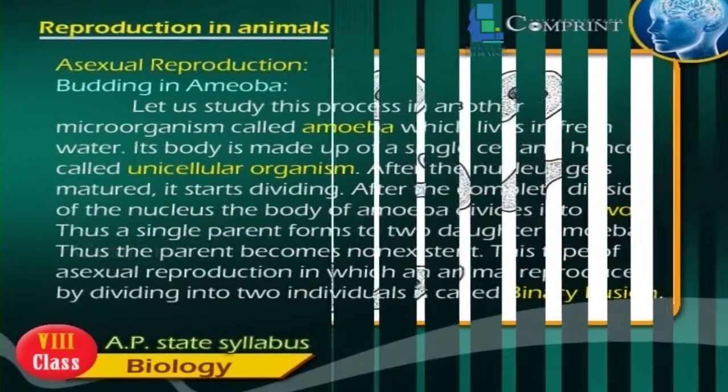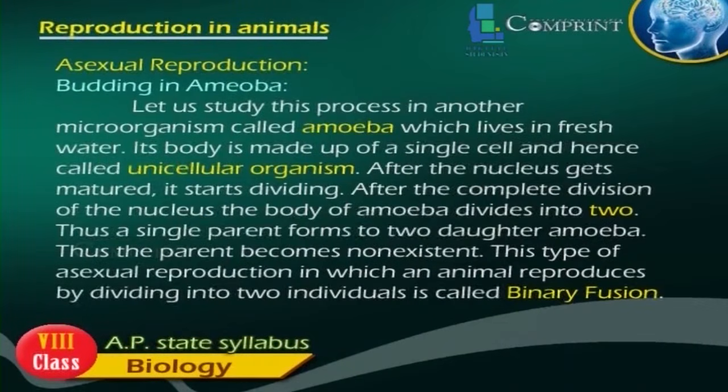Thus, a single parent forms two daughter amoeba. Thus, the parent becomes non-existent. This type of asexual reproduction, in which an animal reproduces by dividing into two individuals, is called binary fission.